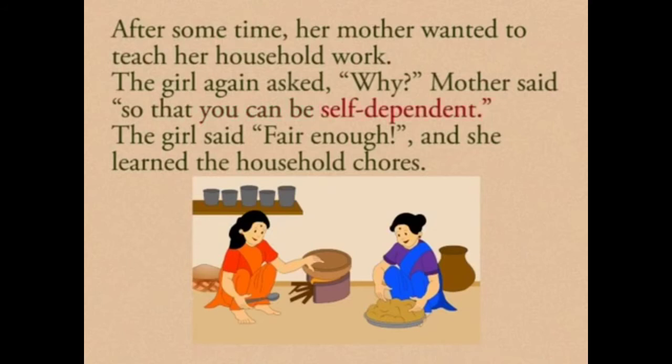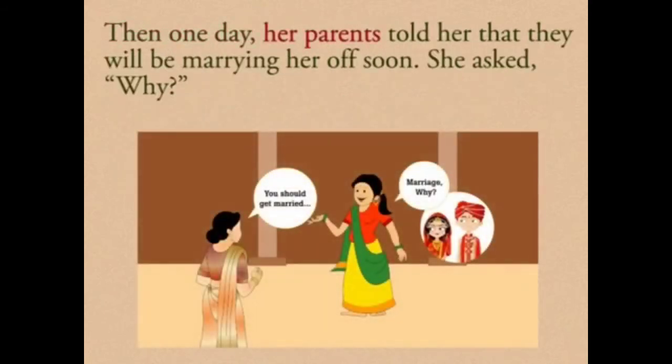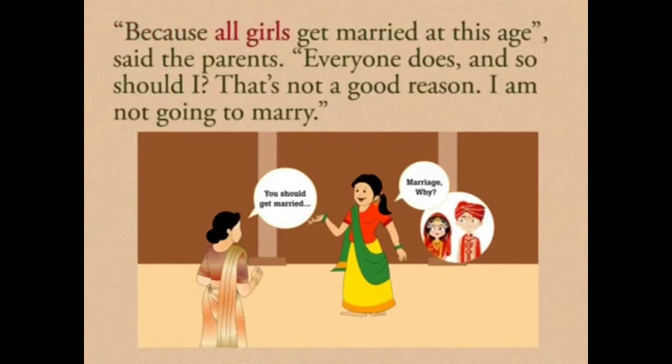Then one day her parents told her that they will be marrying her off soon. So one day, her parents told the girl that they are going to give her in marriage. So she said, why should I get married? Why are you giving me in marriage? So the parents said, because all girls get married at this age.